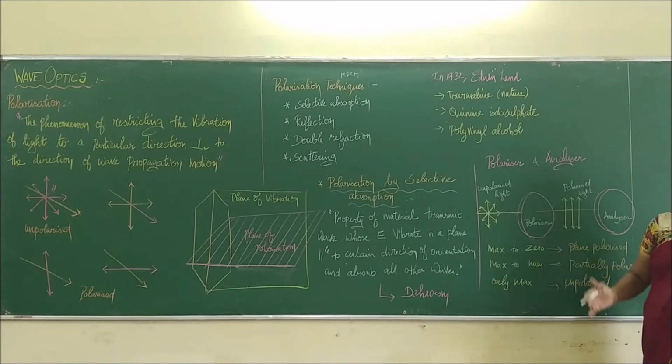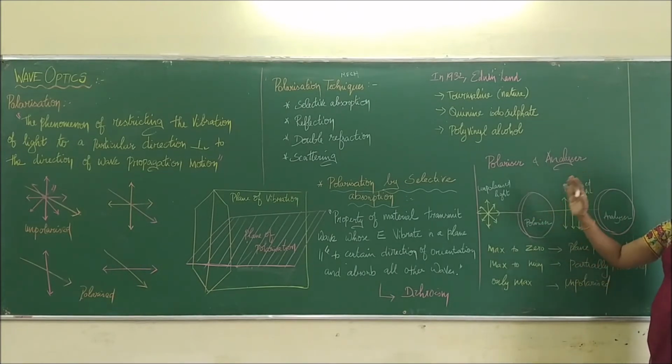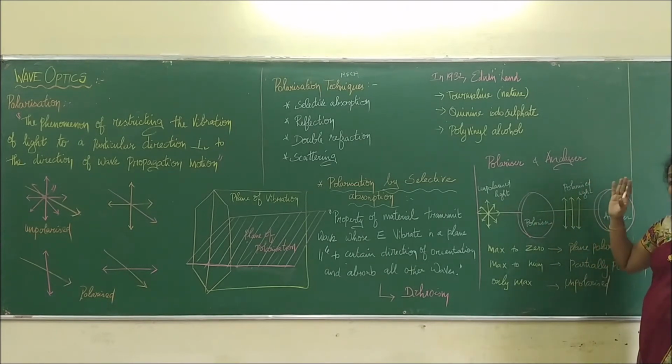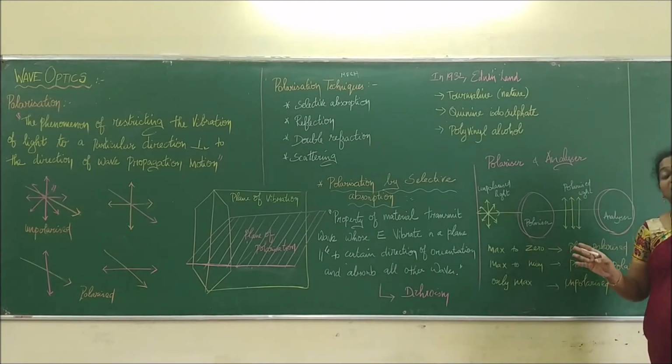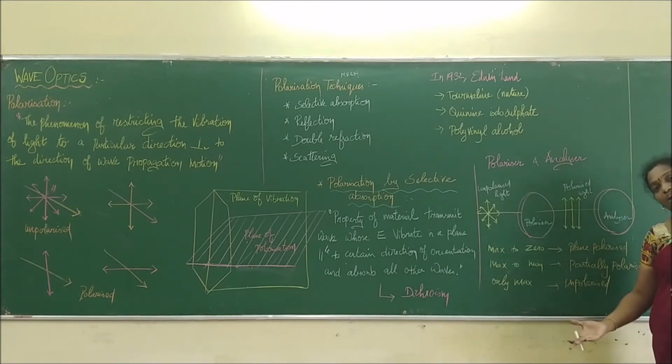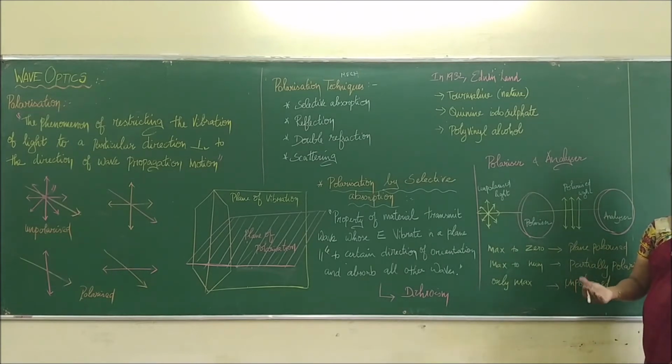Right? Is that clear to you? So we call this a polarizer. The device helping to polarize the light is called a polarizer, and the device helping to check whether the coming light is polarized or not is called what? Analyzer. Most probably, a single device can be used for both polarizing and analyzing purposes. If I take a tourmaline crystal, it will act as a polarizer as well as an analyzer.